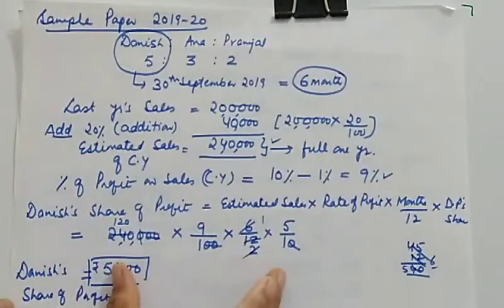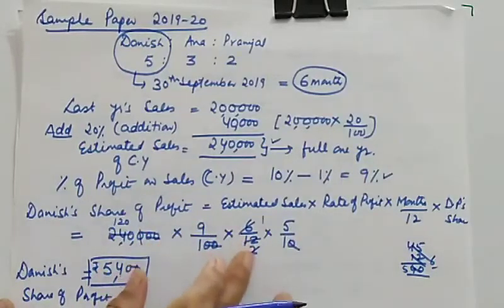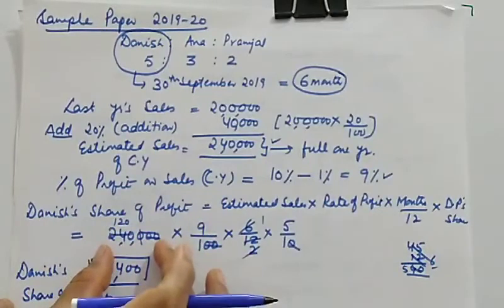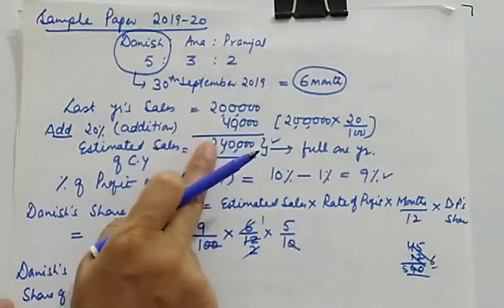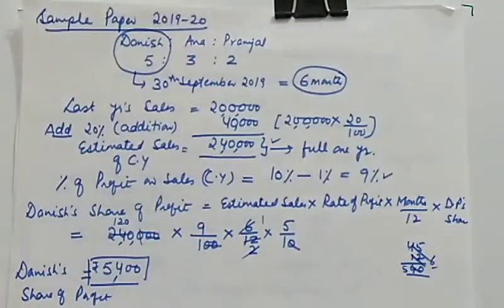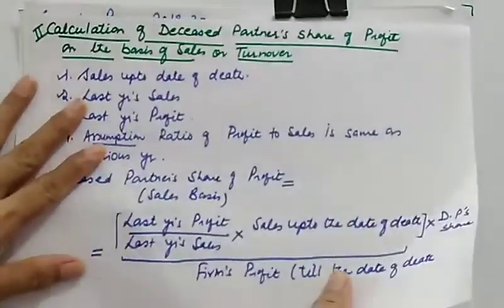And moreover, you will observe that whenever sales are there, we never multiply by the time factor, but because these sales are given to us for a full 1 year, that's why we have to apply the time factor also. So I hope this sales basis of calculating the deceased partner's share must be clear to you.